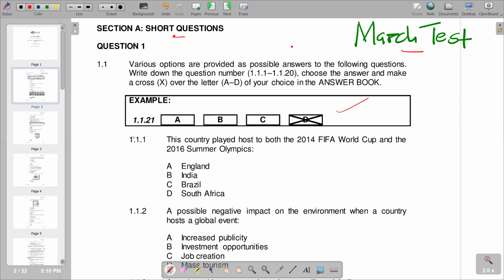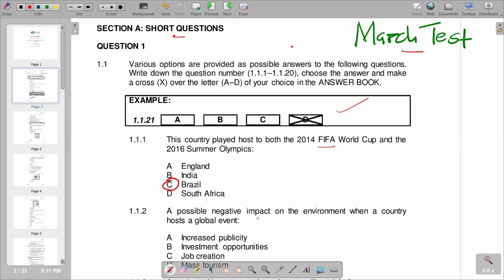So on the first part, 1.1.1, it is: this country played host to both the 2014 FIFA World Cup and the 2016 Summer Olympics. So the most obvious one is the 2014 FIFA World Cup, and it also hosted the 2016 Summer Olympics. So basically, that's what we have. So you're going to see that is our correct response.